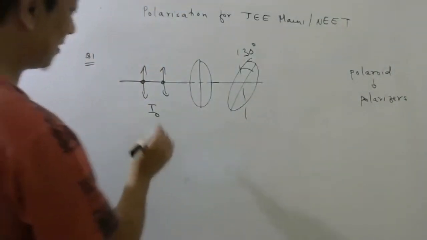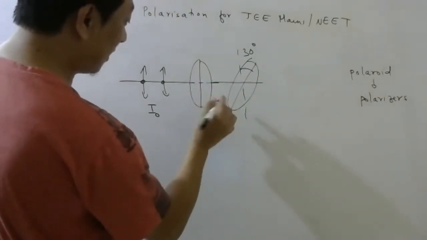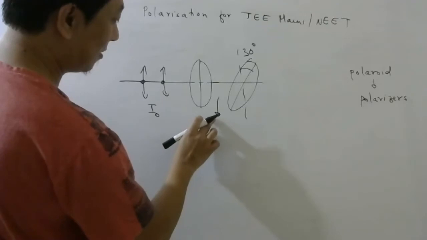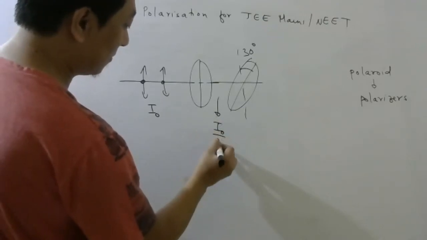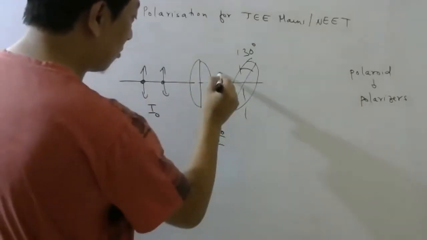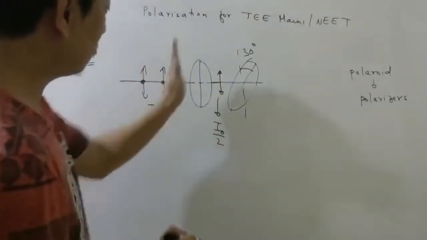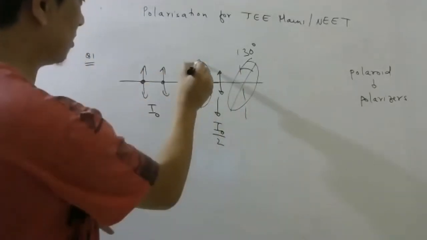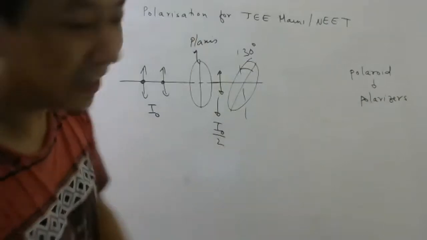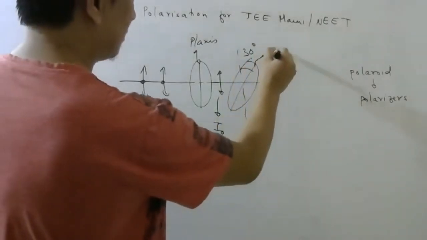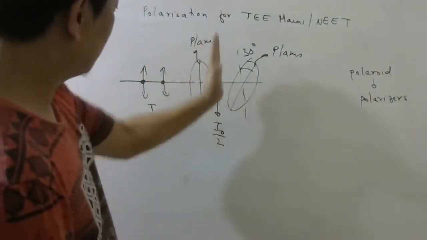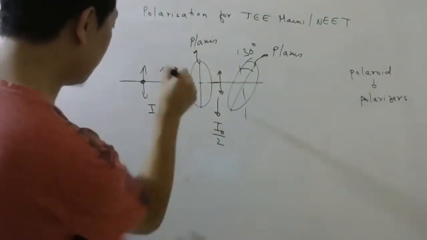Okay, let's start. If this is I naught, what will be the intensity here? I naught by 2. Correct, because half will come out. No, the one parallel to the pass axis will come out. Okay, all this is the pass axis, let me not write it again and again. So this one will come out. This one will be stopped. This one will be stopped.